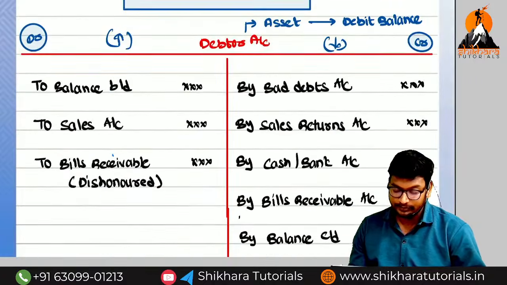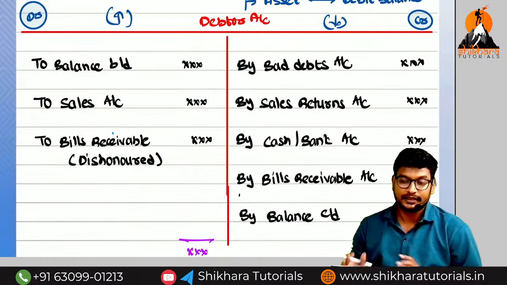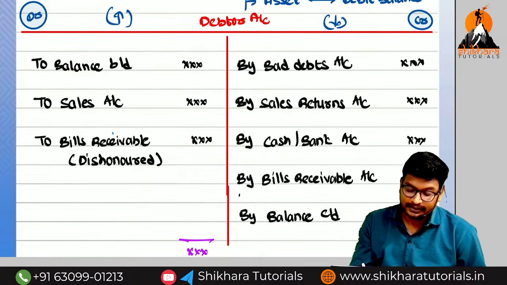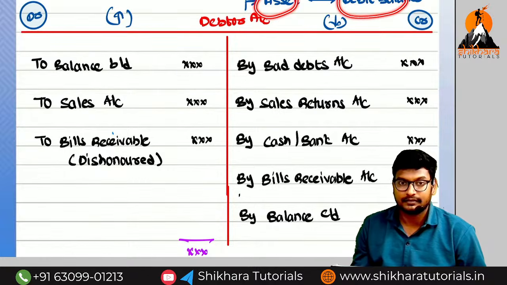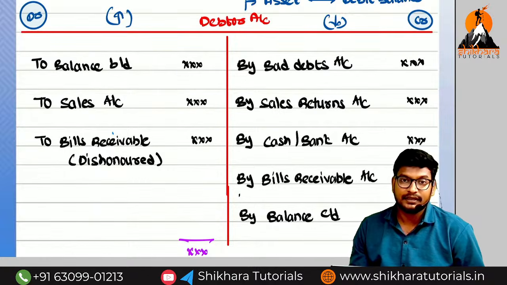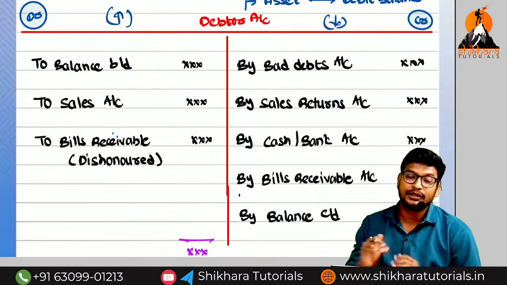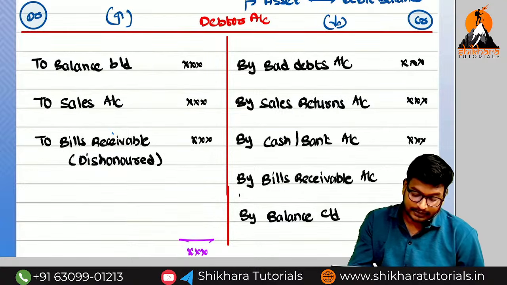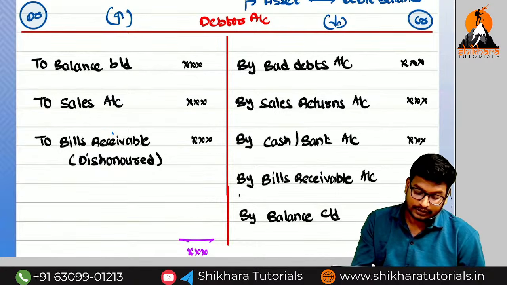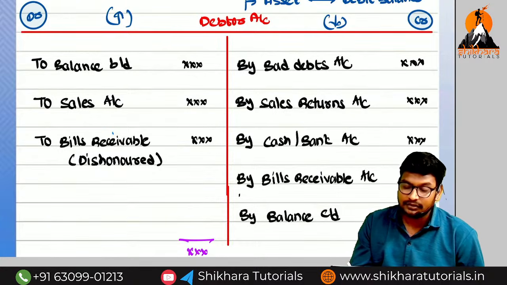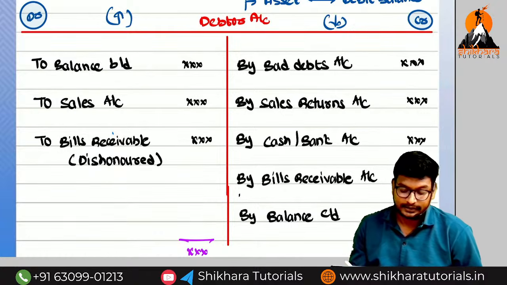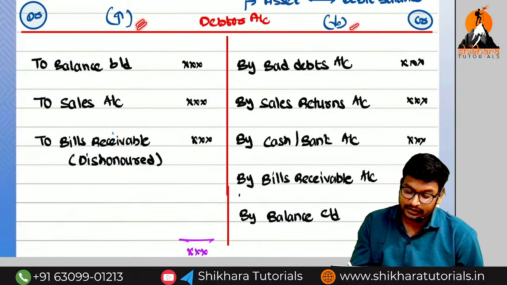Debtor account. So see, this one is a debtor account. Debtor means asset or liability? Asset. Having which balance? Debit balance. What is the meaning of debit balance? Anything that increases, we need to record on which side? Debit side. If the debtor value increases, we need to record on the debit side. If the debtor value decreases, we need to record on the credit side. Okay? Debtor value increases, debit. If the debtor value decreases, credit.